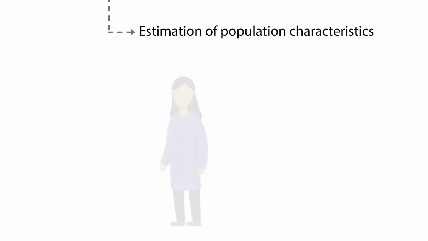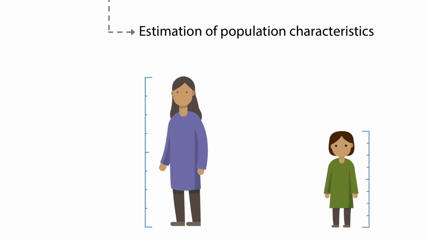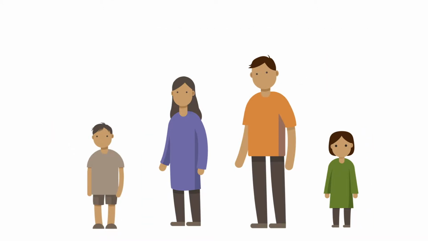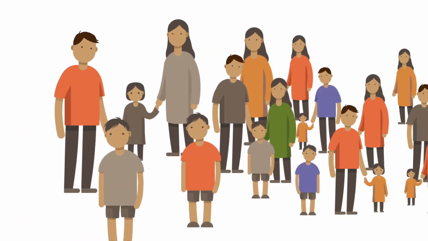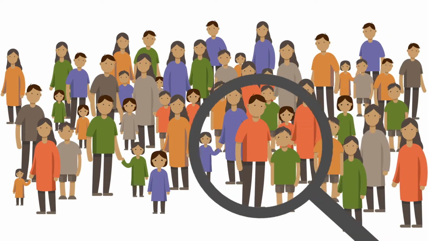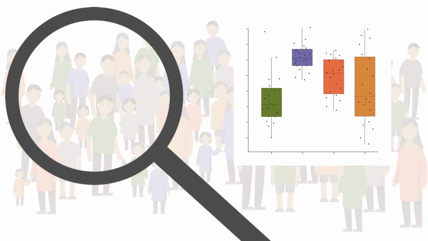In studies that deal with estimation of population characteristics, we are interested in finding out something about the population as it is. We do not intervene to change the conditions of any of the members of the population for the purposes of the study. In these cases, we need to decide how to take samples from the population, and the aim of the design, that is, the set of decisions that are made, is to estimate the value and variability